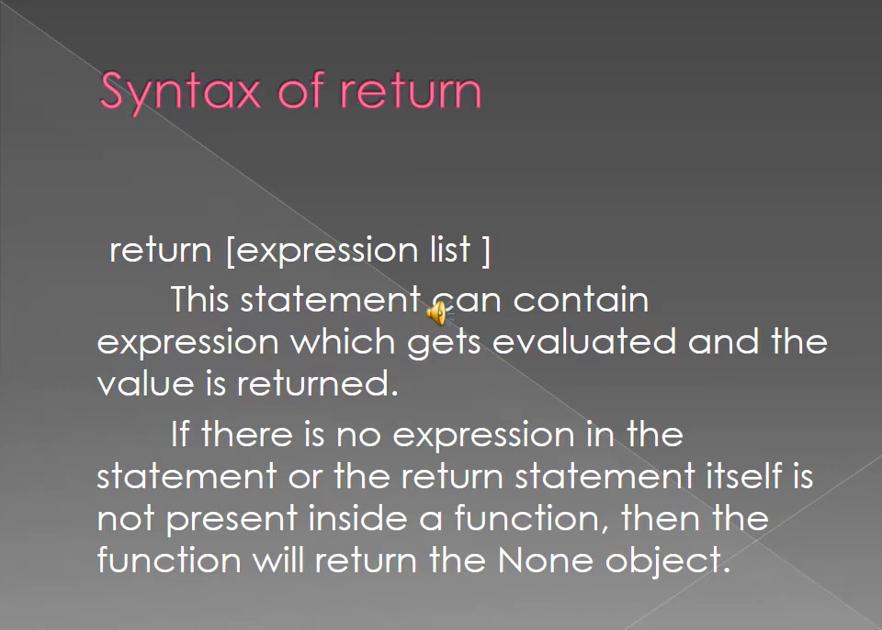The expression gets executed and we will get the output. Or we can directly return a value. If there is no expression in this statement, and the return statement itself is present inside the function, the function will return one object. The function will return only one object.